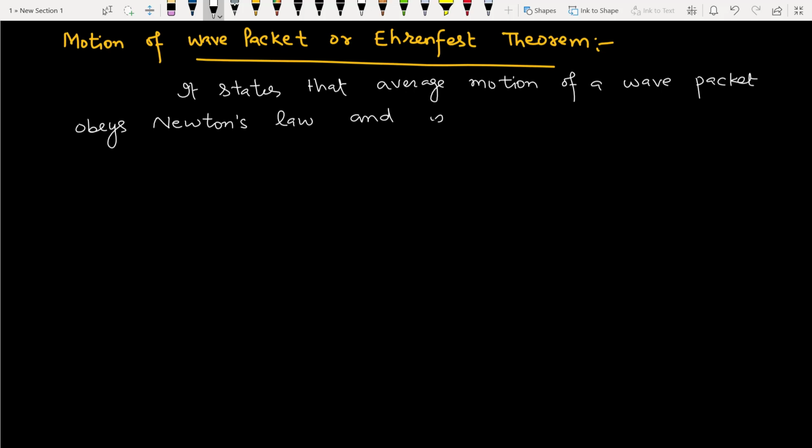And it is given by: number 1, mass times the derivative of the expectation value of position is equal to the expectation value of momentum along the x-axis. It is mass into velocity is momentum, a simple Newton law, but as it is for the wave packet, it is not possible to find the exact value of position or momentum of the wave packet. That's why we have dealt here with average values.